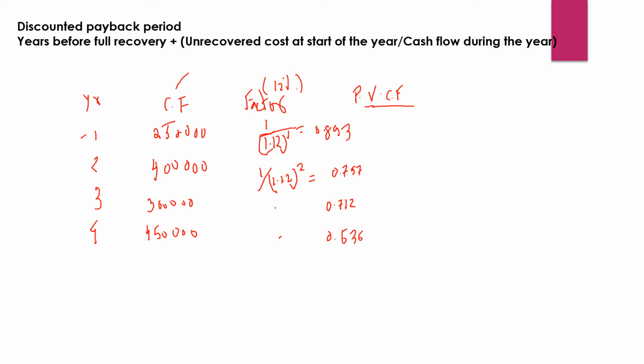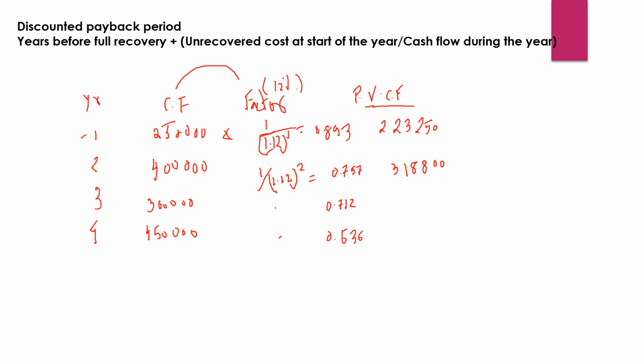Yes. So to find out the present value of the cash flows, we will be multiplying the cash flow with the factor. Okay, 2 lakh multiplied by 0.893 comes out to be 2,23,250. Now 4 lakh into 0.797 comes out to 3,18,800.